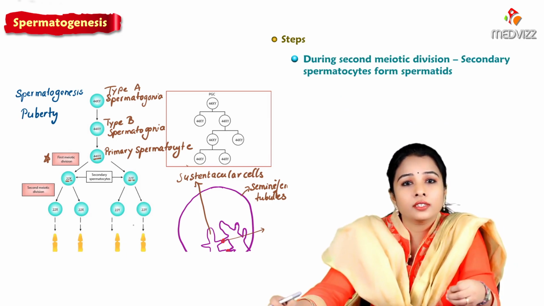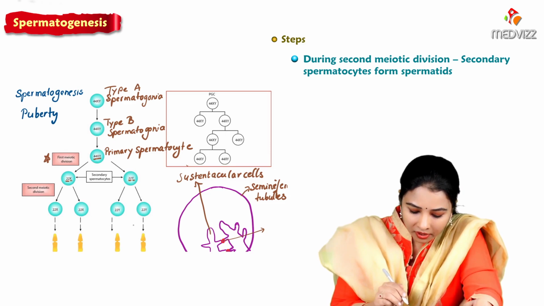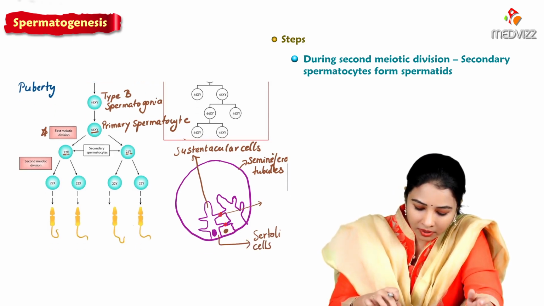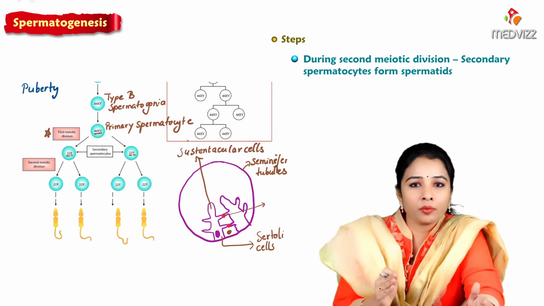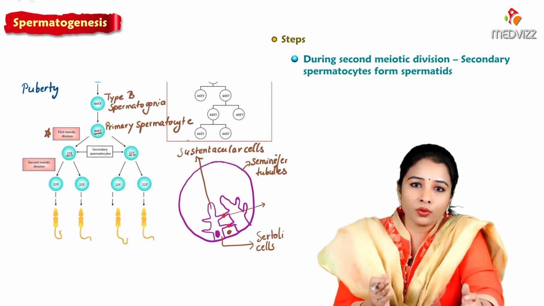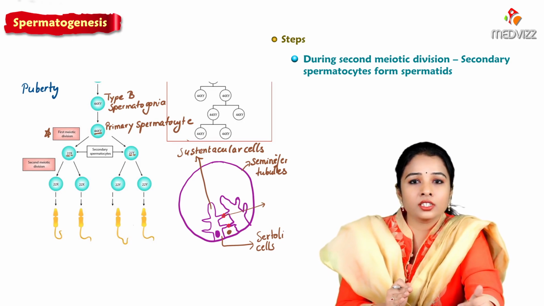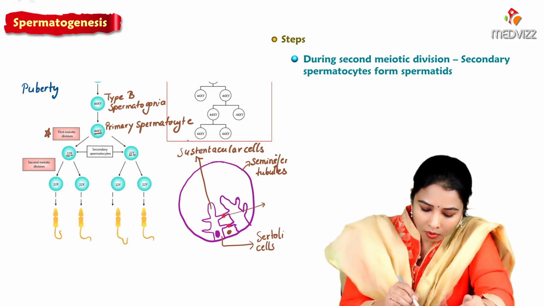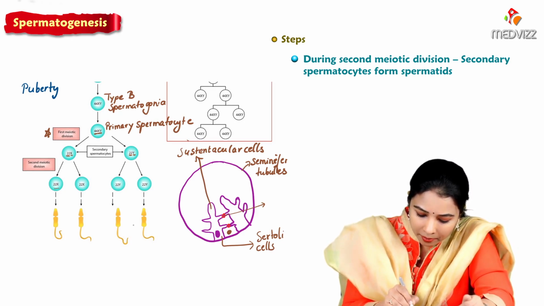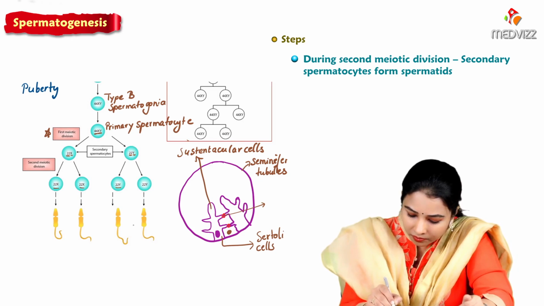The second meiotic division is similar to mitosis; it is nothing but like mitosis only. Mitosis maintains the same number of chromosomes, and meiosis, we know, is a reduction division where the chromosomes become half in number. During the second meiotic division, the same haploid number is formed in each.